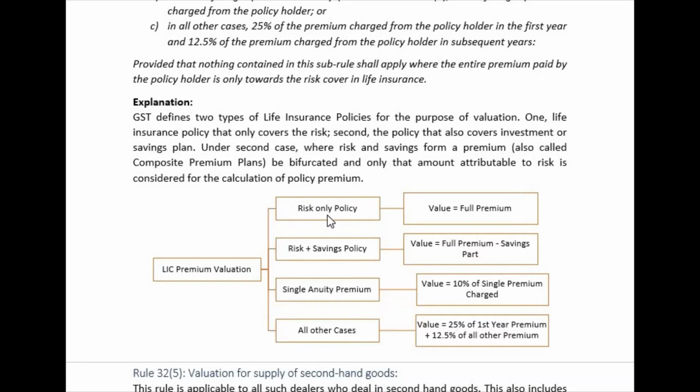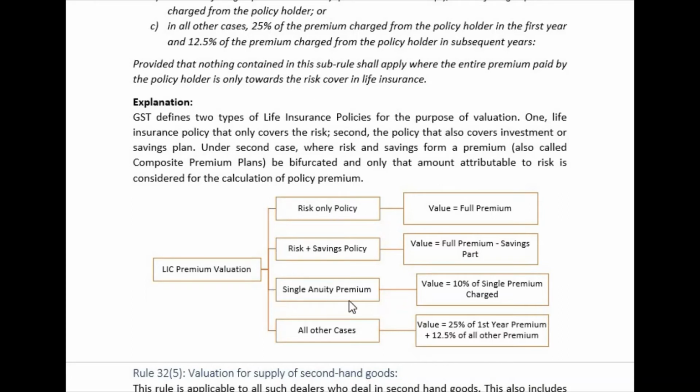Wherever there is only a risk policy, value will be the full premium. Wherever there is a risk plus savings policy, like an endowment policy, you might have heard about endowment policy, right? That is a risk plus saving policy. Value will be equal to full premium minus savings part. It means this will give you the risk part. That is where we are only charging the risk cover, right?